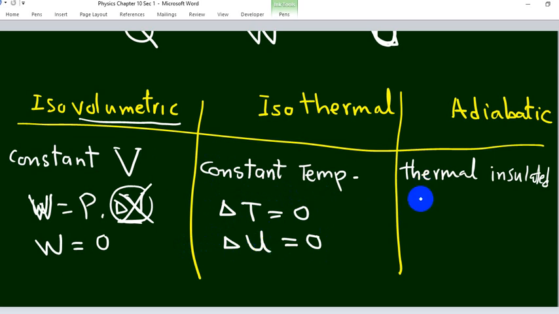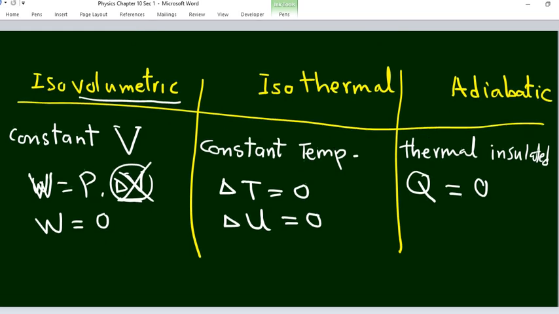Thermally isolated means no heat is taken or given by the system. So Q equals 0. So in the three processes, in the first one, the work equals 0, isovolumetric. Isothermal, the change in internal energy equals 0, no change in internal energy. And here, no heat is given or taken by the system.